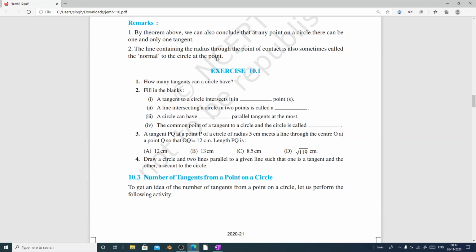First one, how many tangents can a circle have? On a circle, you know that how many points are possible. There are infinite points on a circle. So that means how many tangents can we draw on a circle? On a circle we can draw infinite tangents. Infinite tangents can be drawn on a circle.